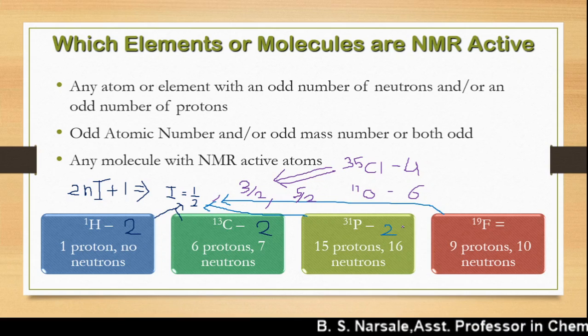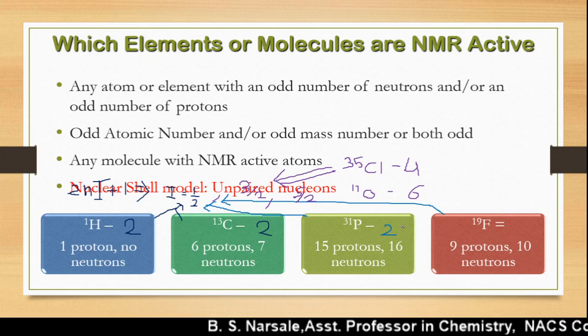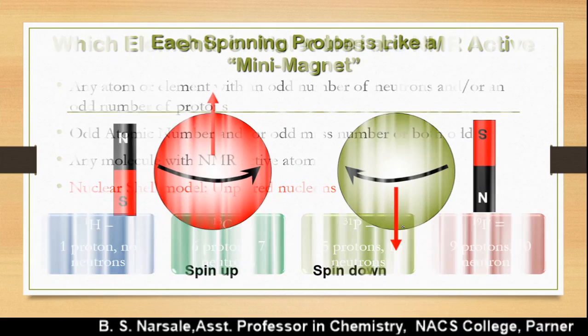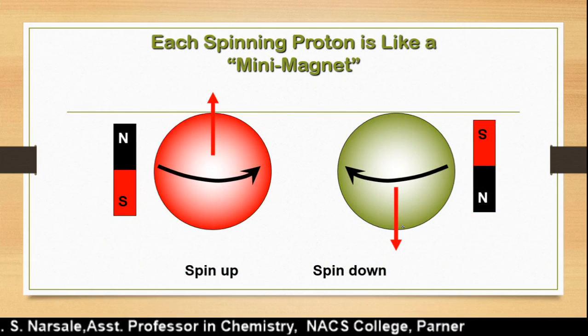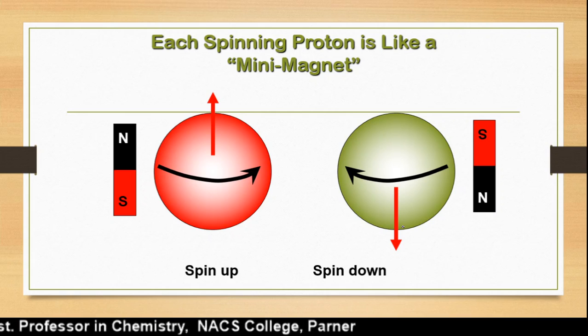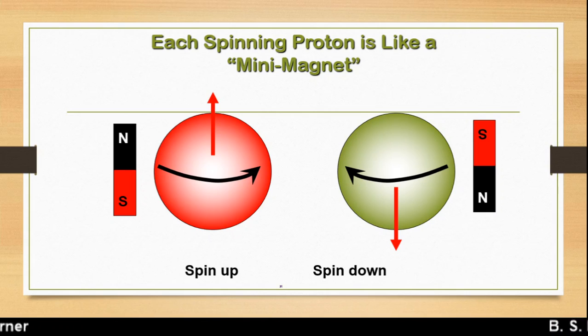Now we go to the second, the magnetic. For that we consider a simple spinning proton, and this spinning proton behaves like a mini magnet.